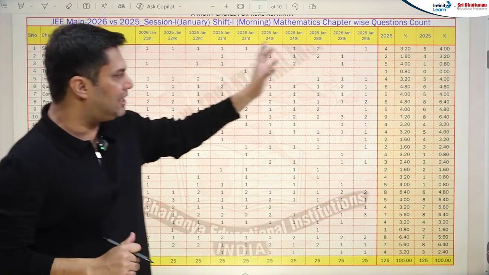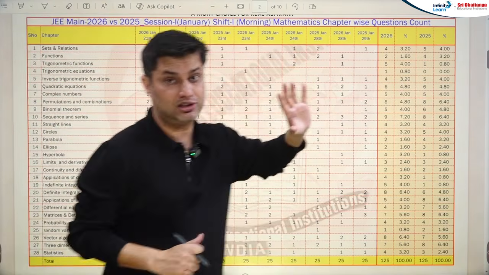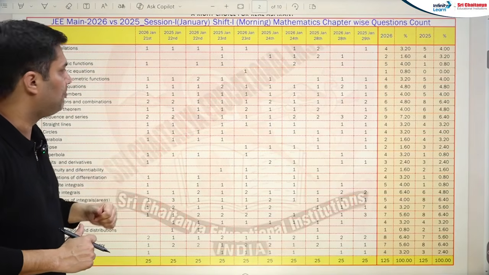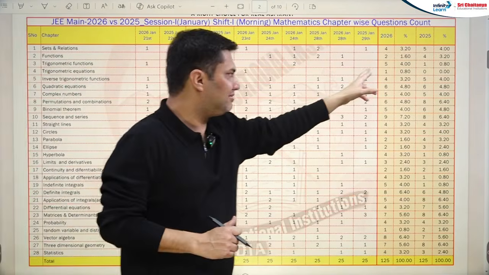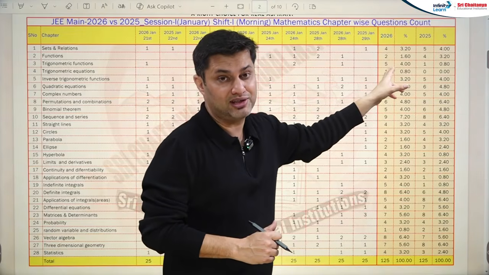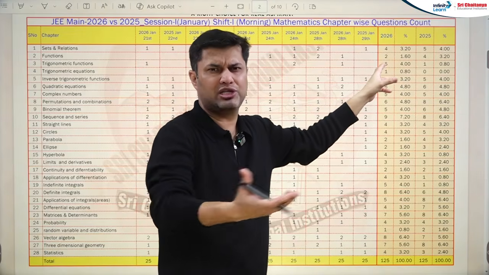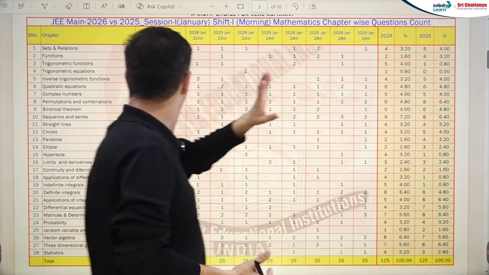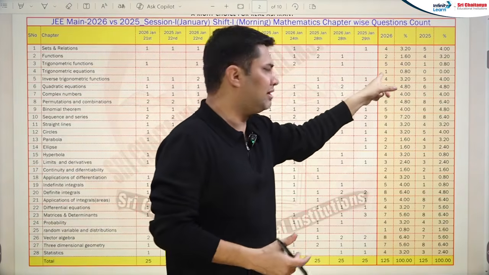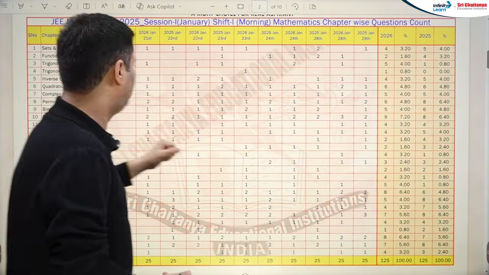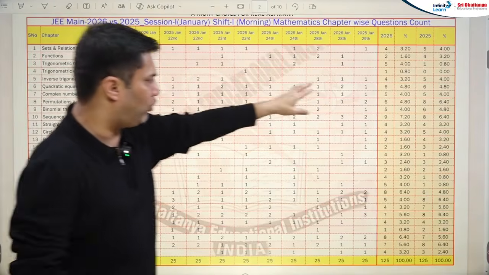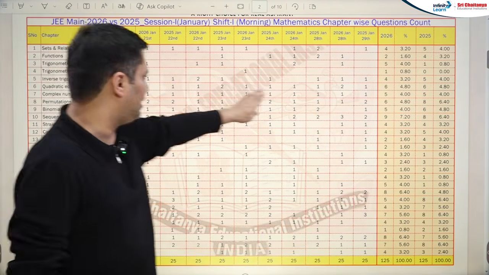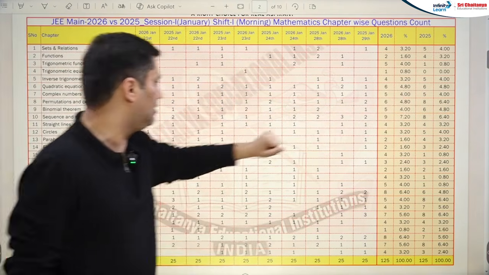For functions, you can clearly see 2 and 4. So for functions, the weightage has declined by 50%, only 2 questions have been asked. But yes, trigonometry has increased, 5 questions this year, which means almost every alternate shift had a question, and 1 question last year. For trigonometric equations, only 1 question, but this is out of syllabus. Now, inverse trigonometry again 4 and 5, so slightly decreased. Quadratic equation, the weightage is the same, 6 and 6.